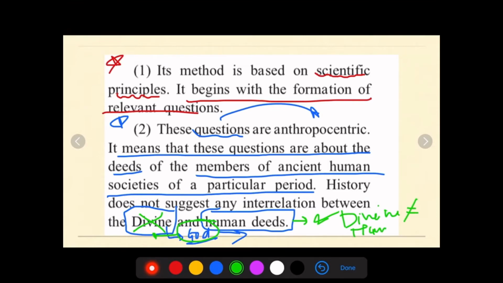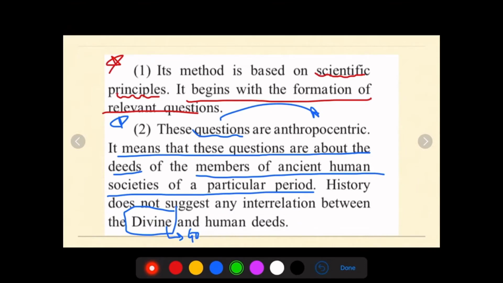So in modern historiography, there is no connection or interrelation suggested between divine and human deeds. I hope you got this. Anything related to God is called divine. God phenomena is divine, and divine is not equal to human deeds.